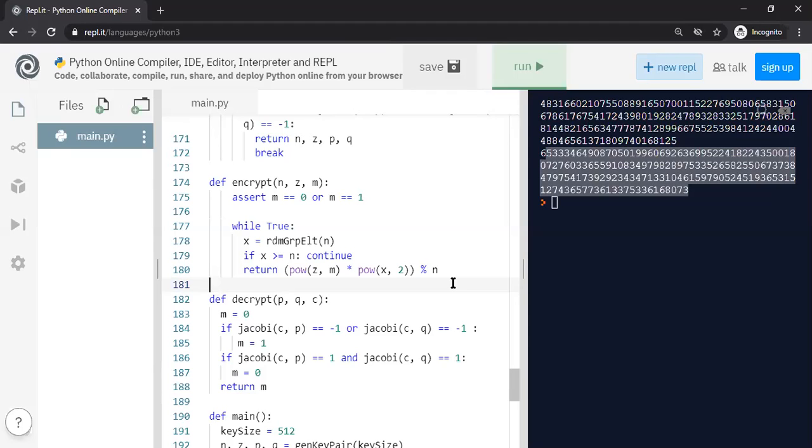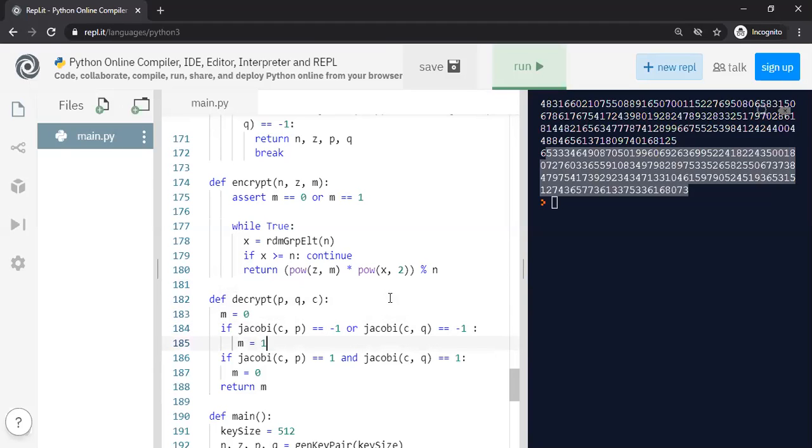You could just multiply the ciphertext by some other number, and you may be converting a quadratic residue into a non-quadratic residue. Just by randomly multiplying it by some number, you may be causing some problems like that. But that's something people have researched, so I'm not going to talk about it right now.